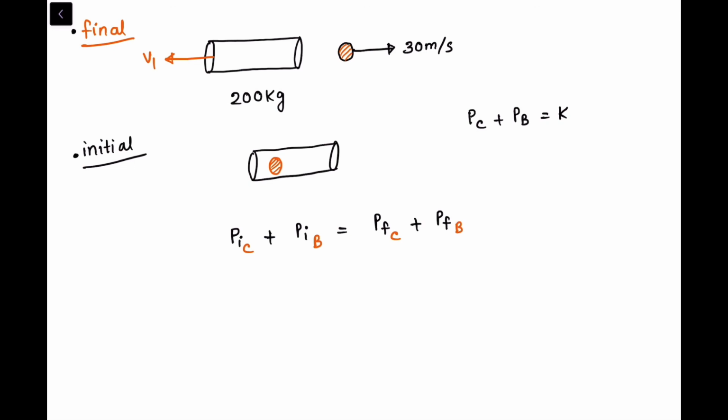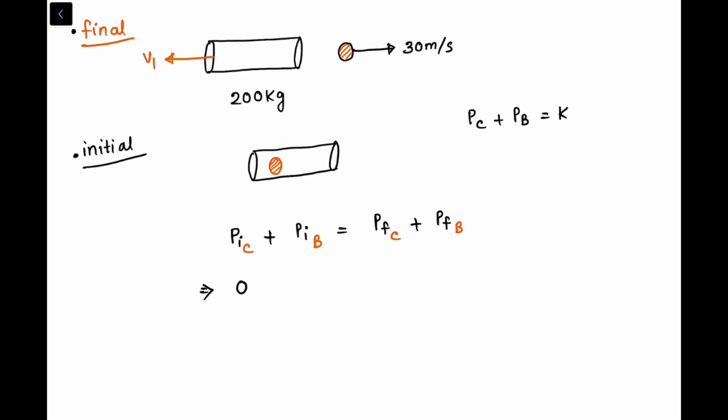What is the initial momentum of the cannon? 0. Why? Because the cannon is not moving in any direction, so the initial velocity is 0.